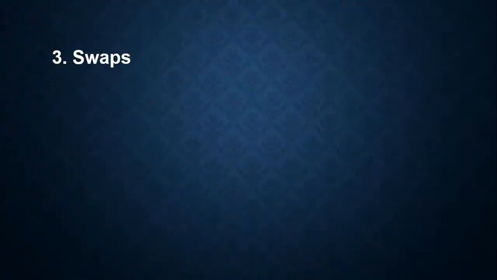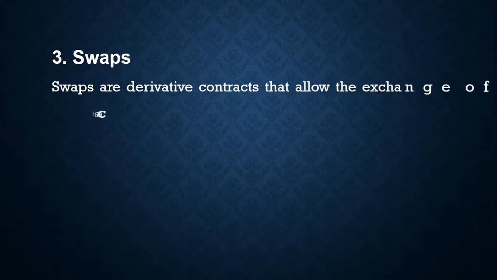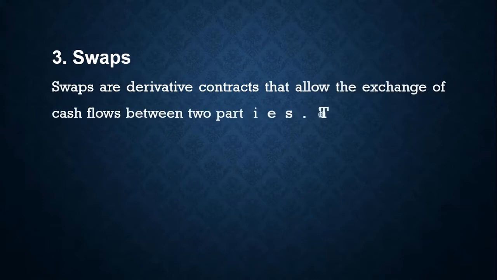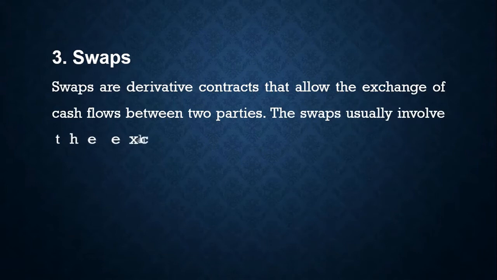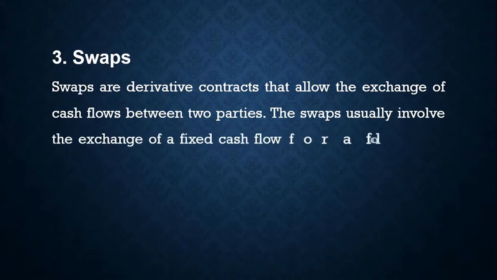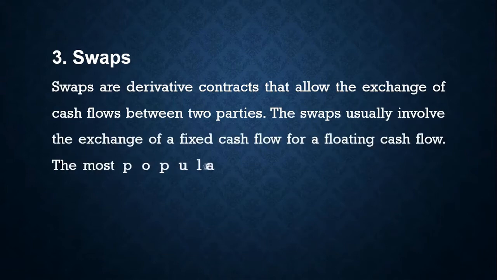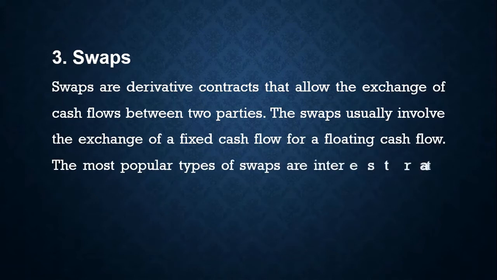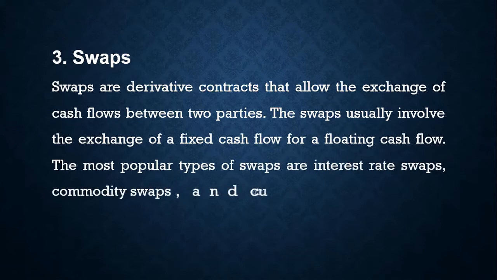Number three is swaps. Swaps are derivative contracts that allow the exchange of cash flows between two parties. The swaps usually involve the exchange of a fixed cash flow for a floating cash flow. The most popular types of swaps are interest rate swaps, commodity swaps, and currency swaps.